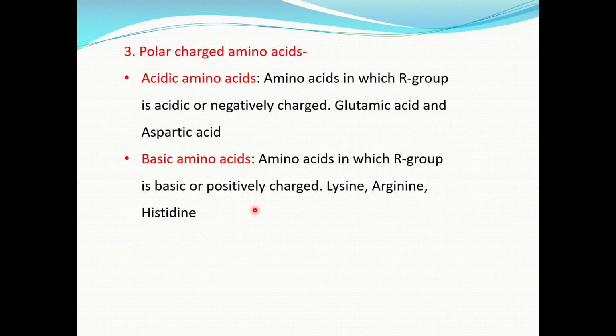Next are the polar charged amino acids. These are further of two types: acidic amino acids or basic amino acids. What are acidic amino acids? Amino acids in which R group is acidic or negatively charged are called acidic amino acids. For example, glutamic acid and aspartic acid. What are basic amino acids? Amino acids in which R group is basic or positively charged. For example, lysine, arginine and histidine.